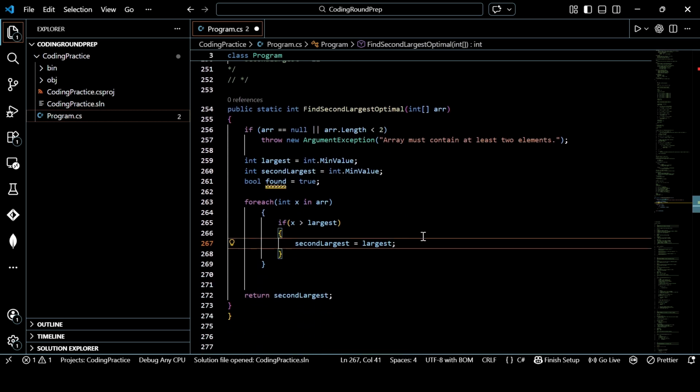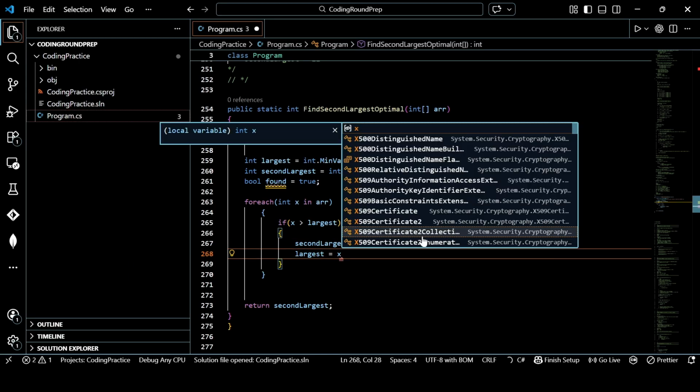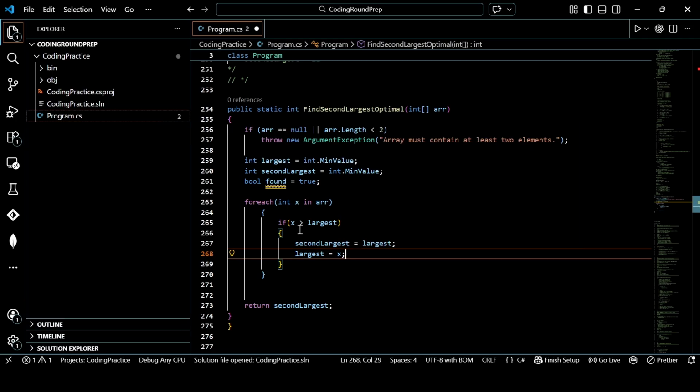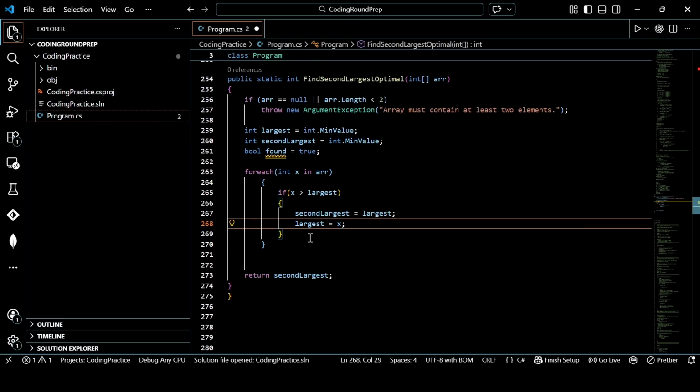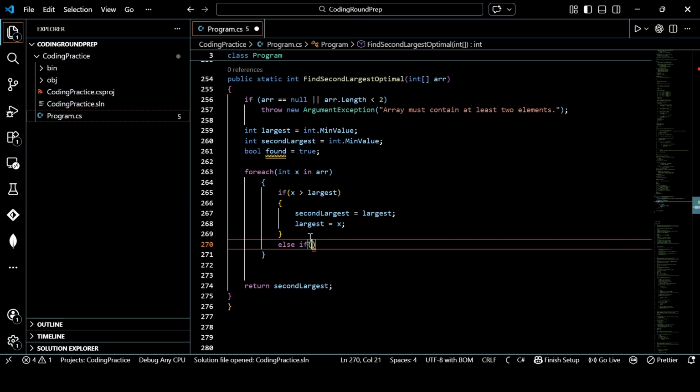Now, since we have updated the second largest with the largest value, largest will become the one we have found, at the element index of that particular value in the array. Okay, let's consider this to be case 1. Now, else if there is a condition where x is not the largest,